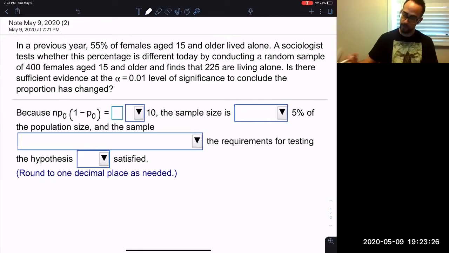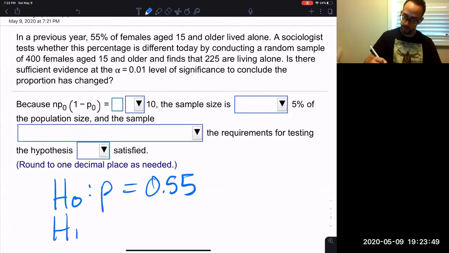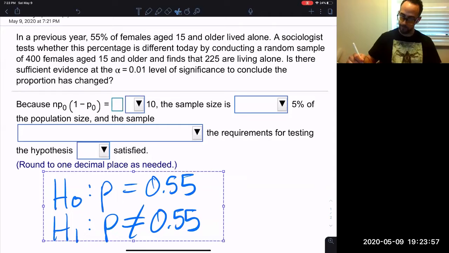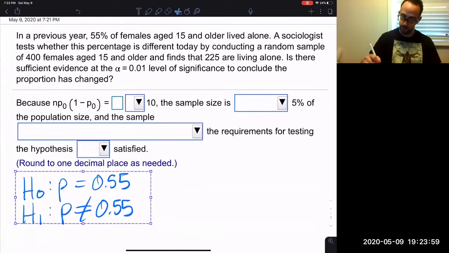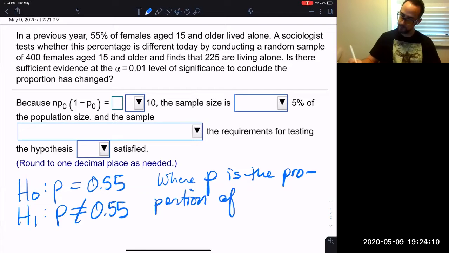In fact, the null hypothesis is going to be that p equals 0.55. It's still 55, and the alternative hypothesis is going to be that it's different. So that will be our null and alternative hypothesis, where p is the proportion of girls living alone today.